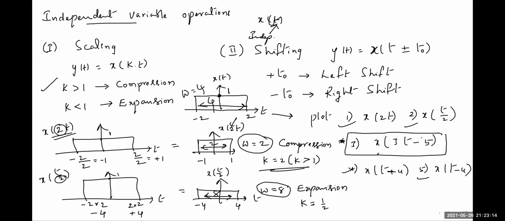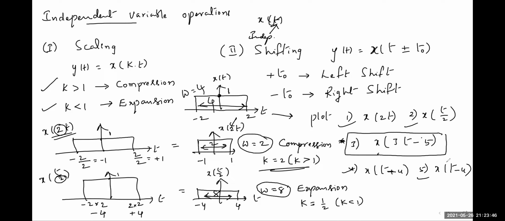You can treat this one as t multiplied by 1 by 2. So K value is less than 1. That's why it is expansion. So this I have noted: K less than 1 is expansion. And then shifting operations we can perform first. I will just note the waveform here above the shifting title. Just observe here. Let us go to the next page.